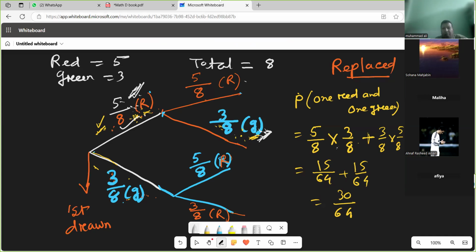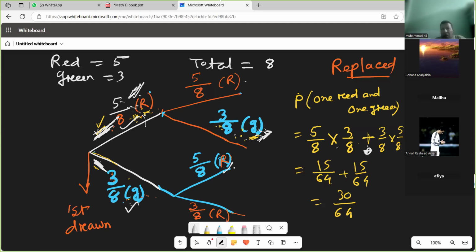This part and that part are independent. That's why we multiply here: product of red multiplied by product of green. And why plus here? Because this path and this path are mutually exclusive. If you go this way, you will not go the other way at the same time. That's why we add this probability with that probability. This and that are independent, that's why multiplication. Is it clear, everybody?